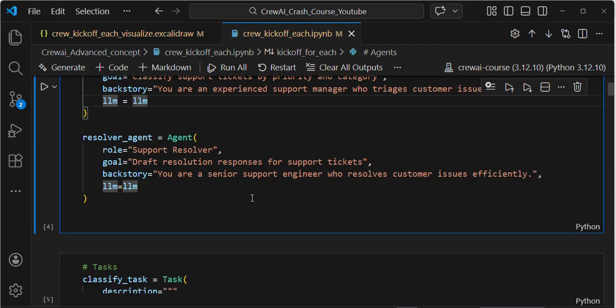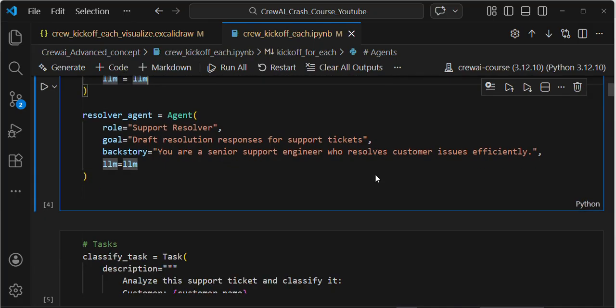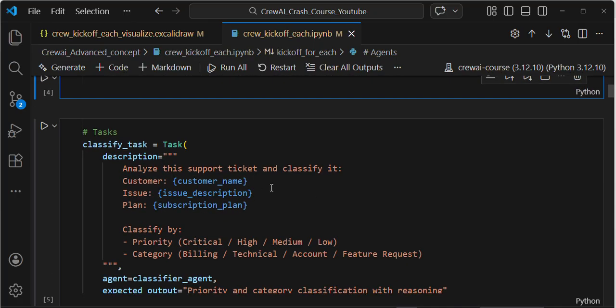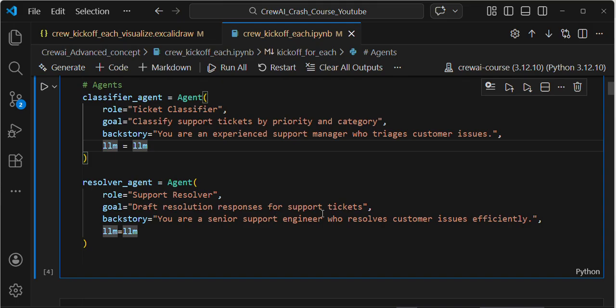My second agent will draft the email, guys. This agent drafts resolution responses for support tickets. You are a senior support engineer. Based on the customer's priority, issue, and plan, this second agent can create the email draft.